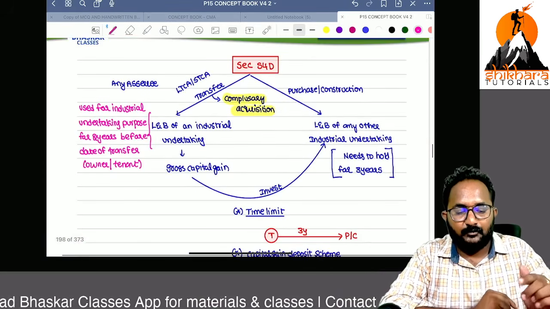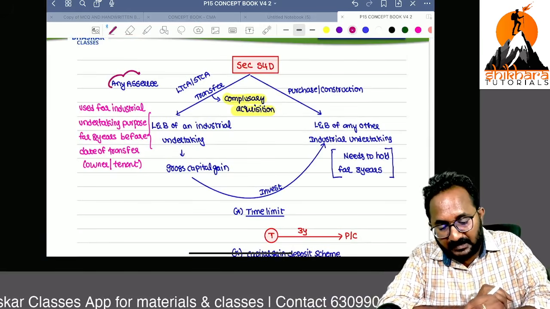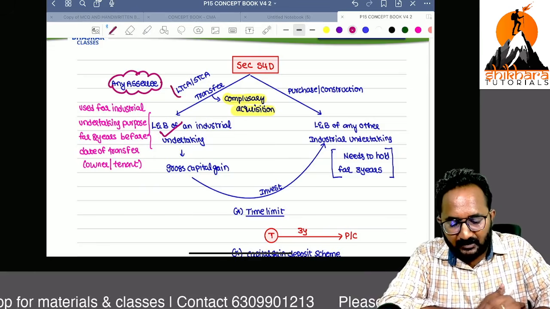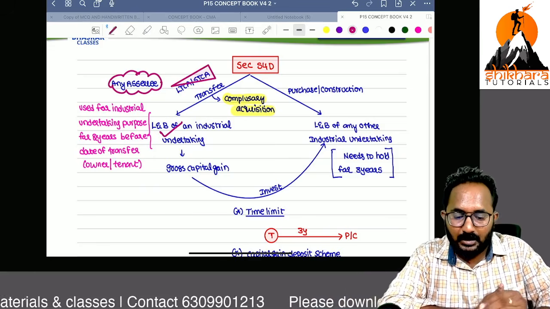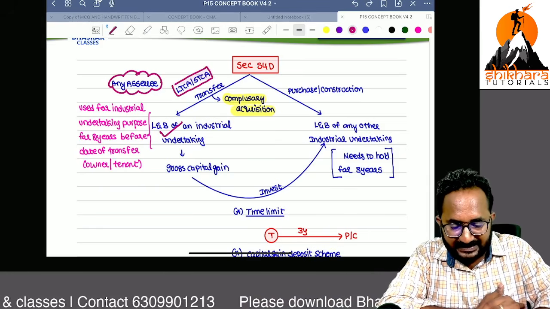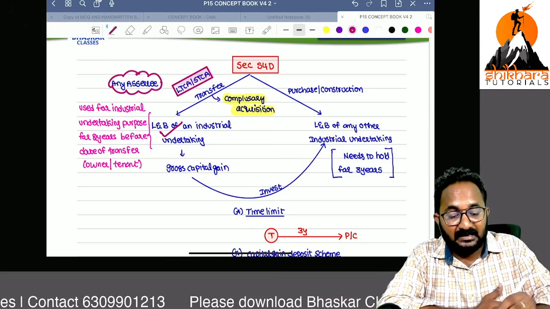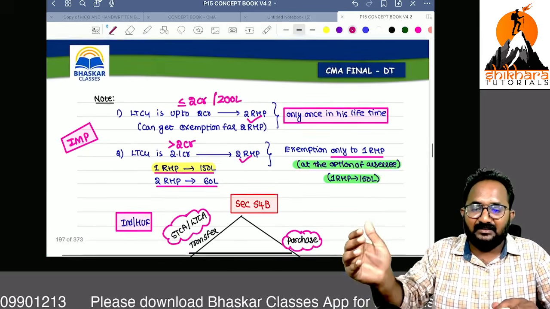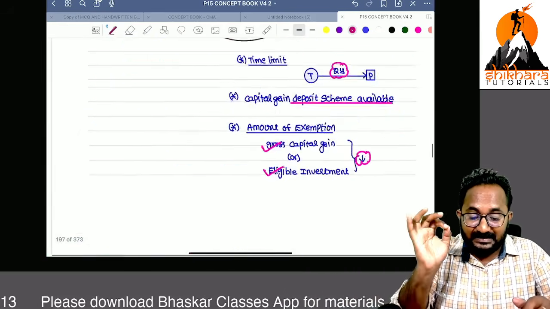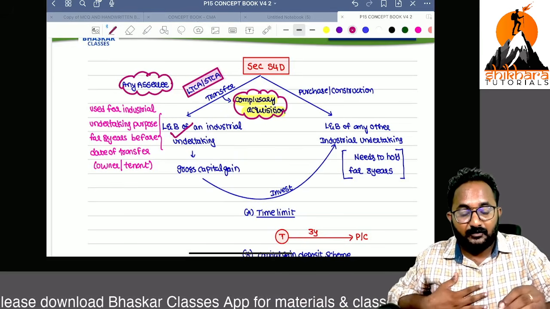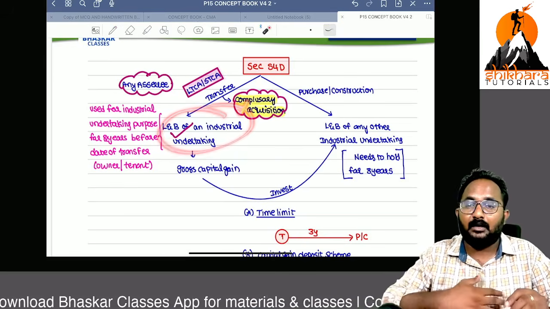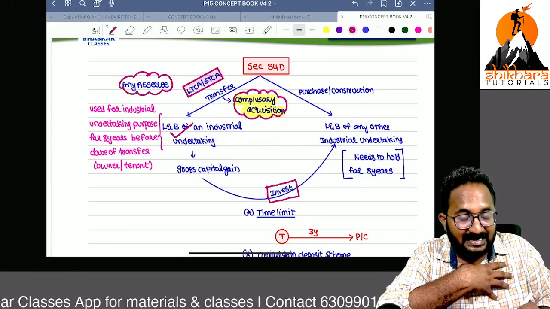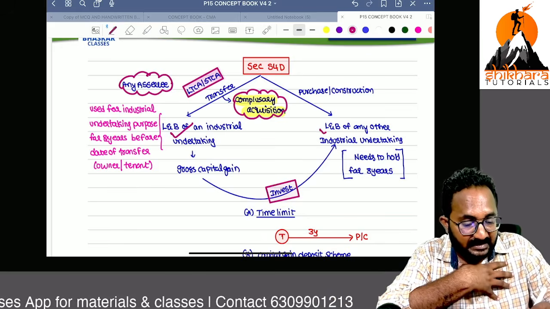Now 54D, remember, this exemption is available for any assessee because you are transferring land and building of an industrial undertaking. Here the transferred asset may be a short-term capital asset or long-term capital asset. But here the transfer must be by compulsory acquisition. So transfer means sale, exchange, extinguishment, relinquishment, all the things are available. But in section 54D, if the government has taken this asset, land or building of an industrial undertaking by way of compulsory acquisition, and out of this some amount you invest in other land and building of another industrial undertaking, yes, you can take the exemption.